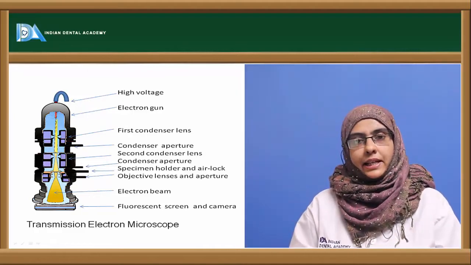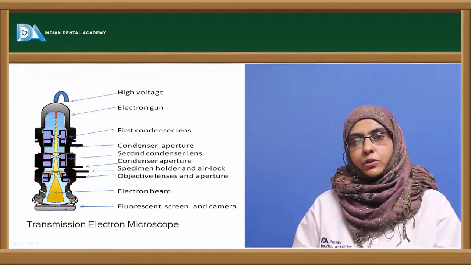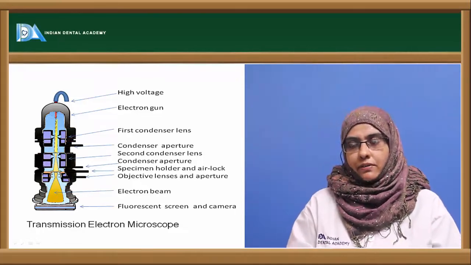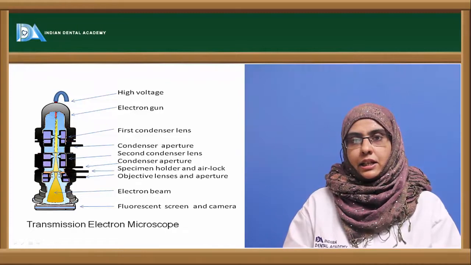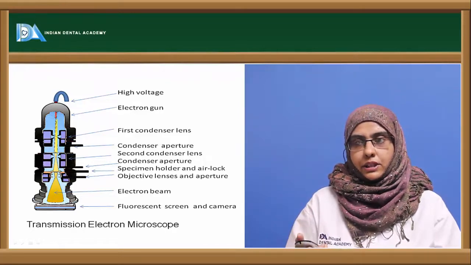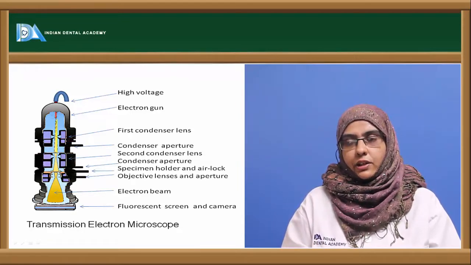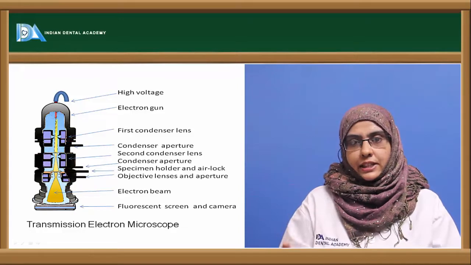The pathway of light in electron microscopy is also similar to that of the light microscope, where we have a high voltage gun that produces the electrons. This electron beam passes through the first condenser lens and then through a variety of magnetic lenses and strikes the specimen.